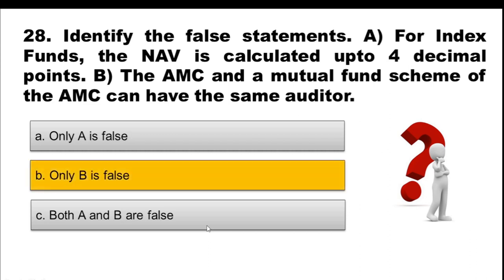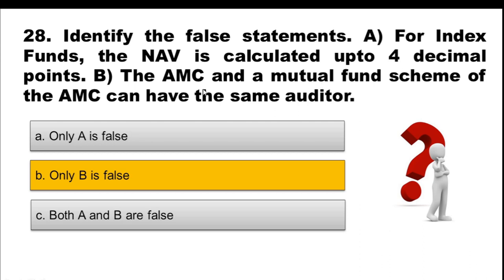So only option B is false. Now we see that statement A says for index fund the NAV is calculated up to 4 decimal points, which is totally true. We know that NAV has to be calculated up to 4 decimals in cases of index fund or liquid fund or debt funds.